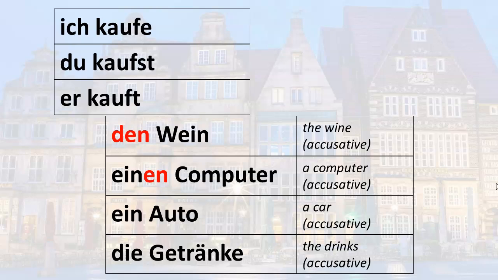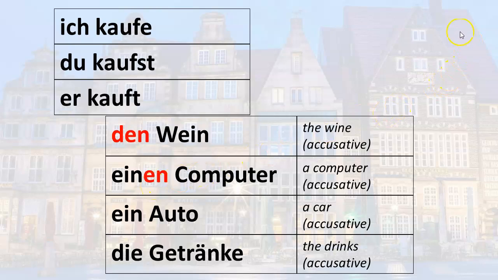Kaufen is a verb that requires a direct object. In other words, the thing that you buy is the direct object. Remember that direct objects are in what is called the accusative case in German, and the accusative case has a special ending for masculine singular nouns. So in the case of Wein, der has to change to den. In the case of ein Computer, a computer, ein has to change to einen.